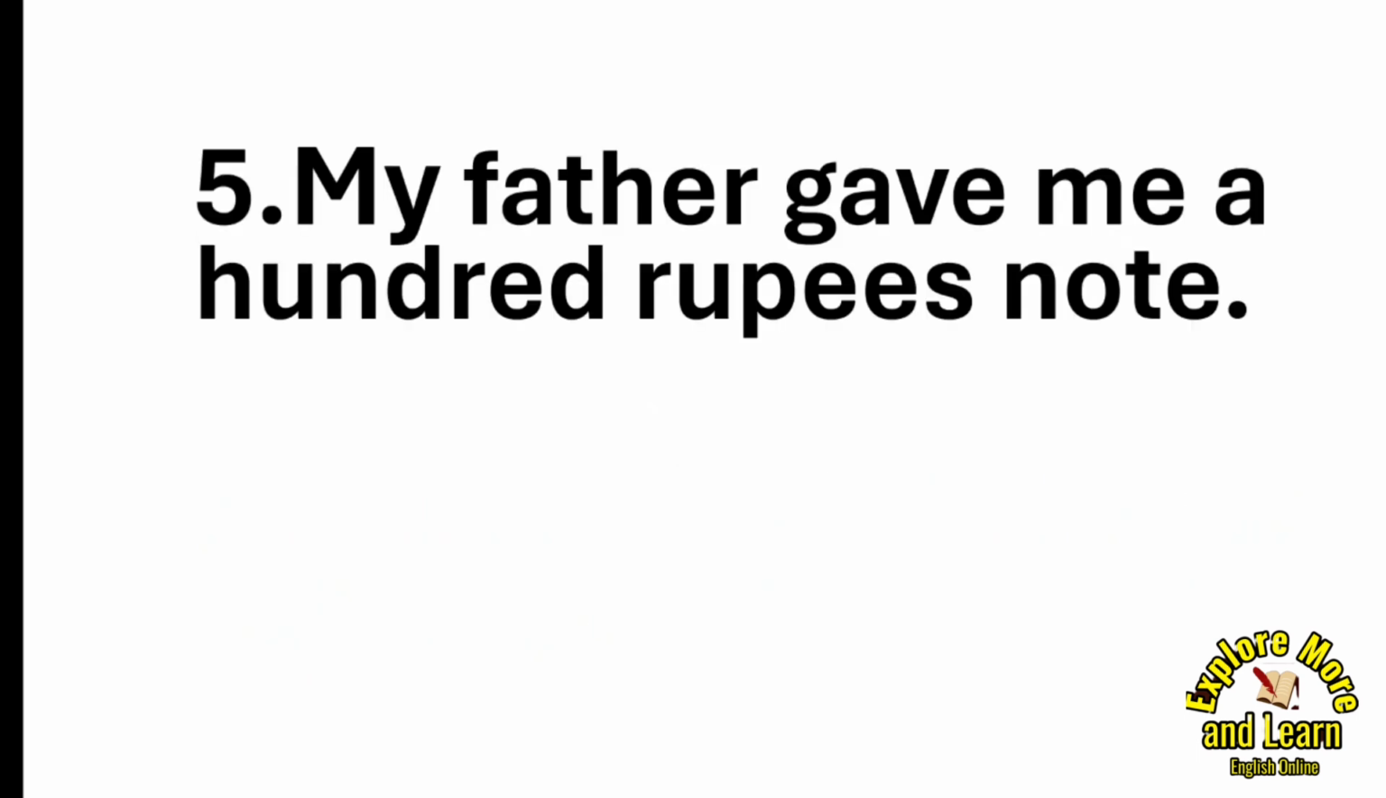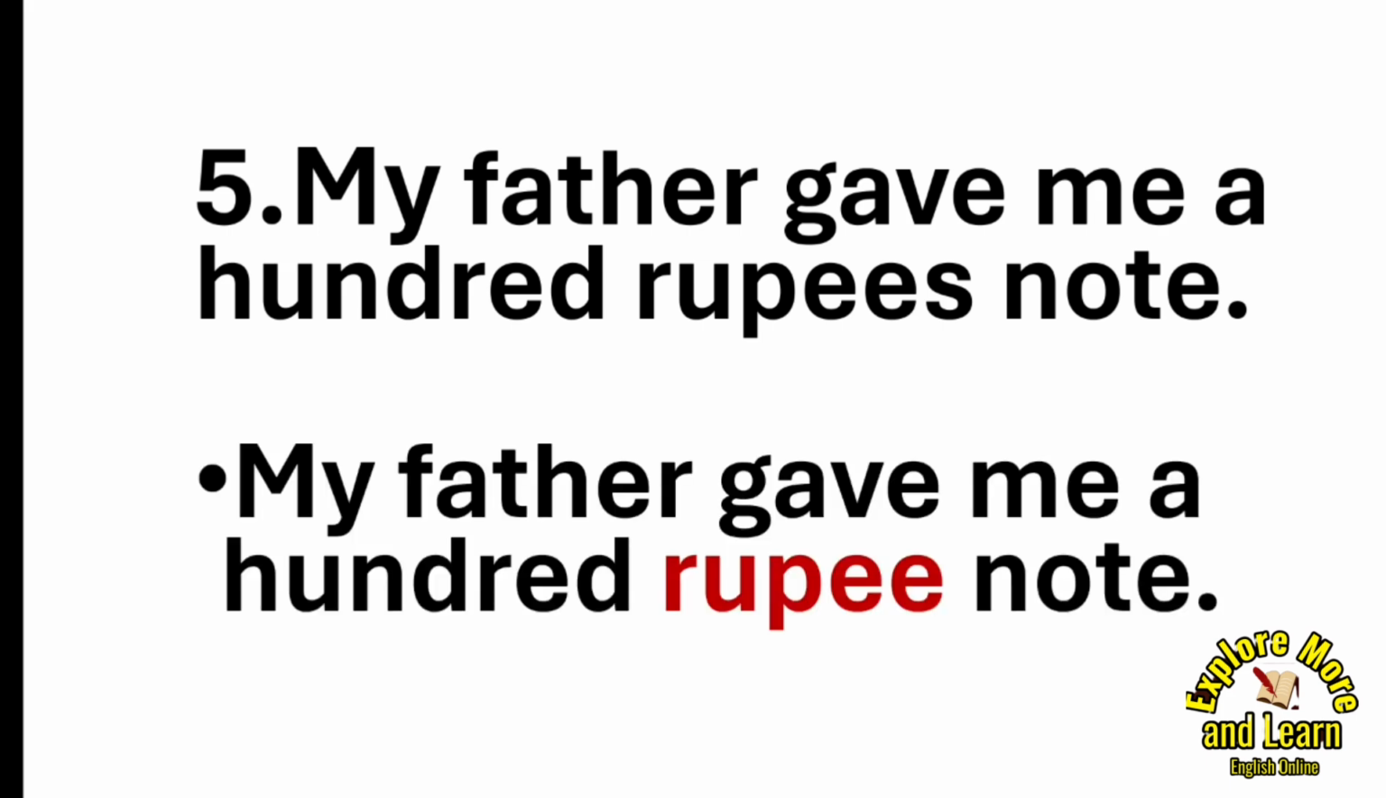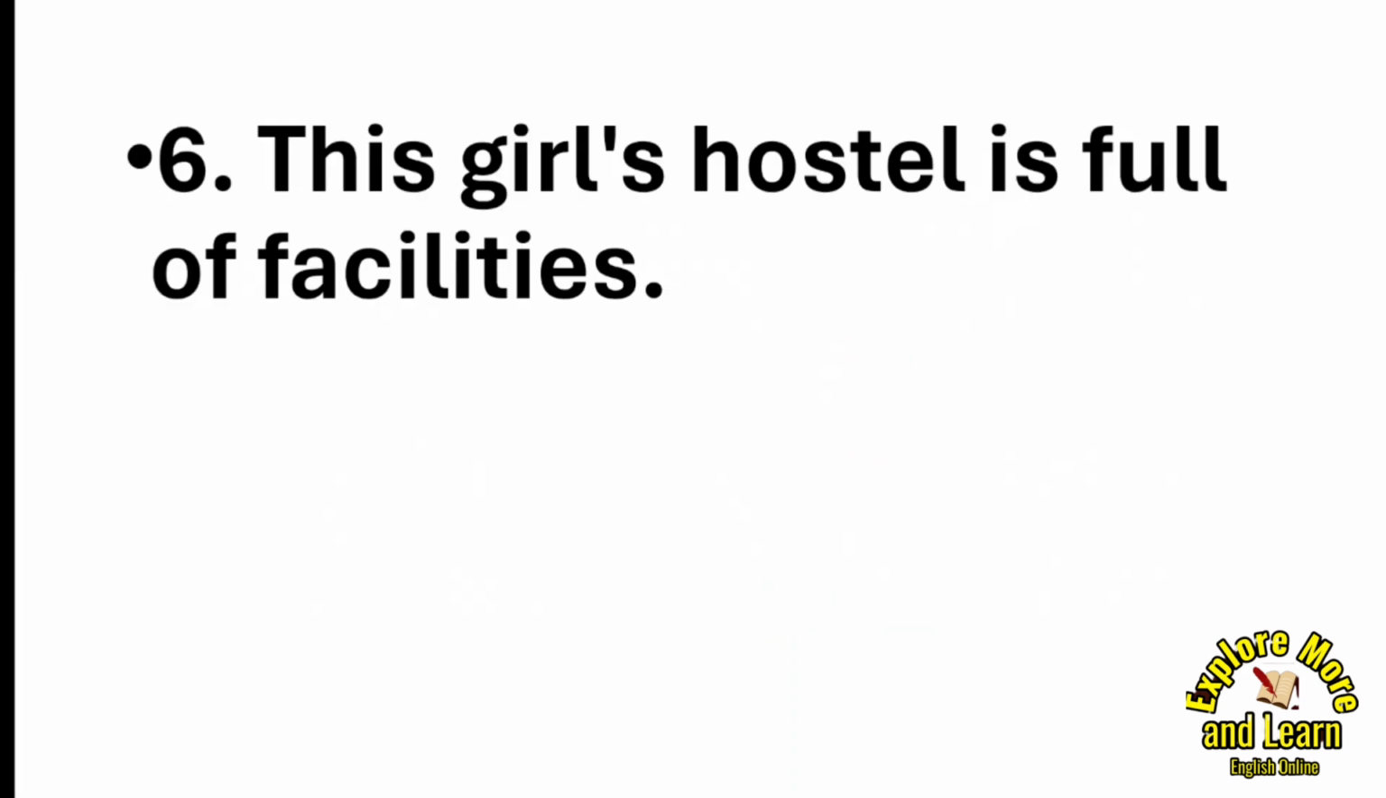Now the next: my father gave me 100 rupees note. What's the mistake here? This sentence seems to be correct, right? But I'll tell you the correct sentence. It is: my father gave me 100 rupee note. So in place of rupees, you will use rupee. Why is it so? Because here, the noun in the compound word, 100 rupee, is used as an adjective. So when we use a noun in compound words as an adjective, we don't use the noun in plural. That will be in singular. You got it?